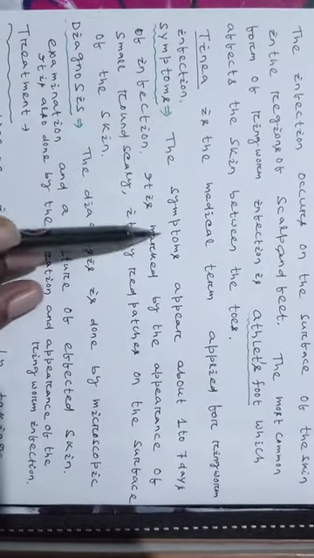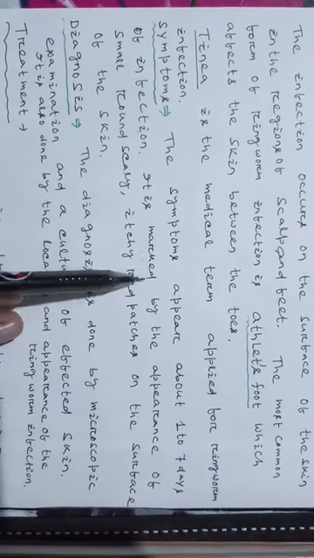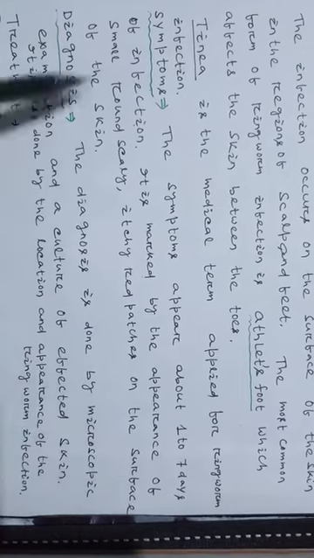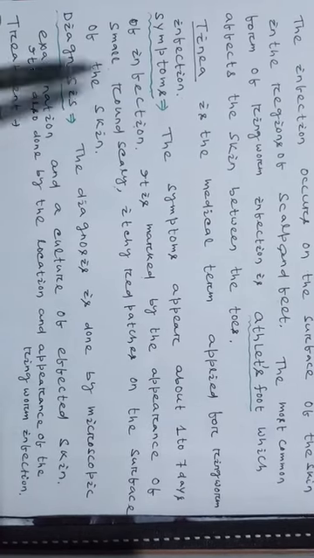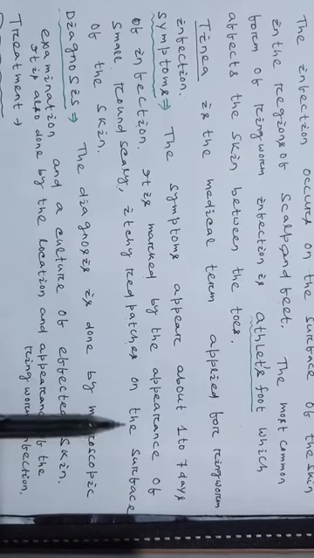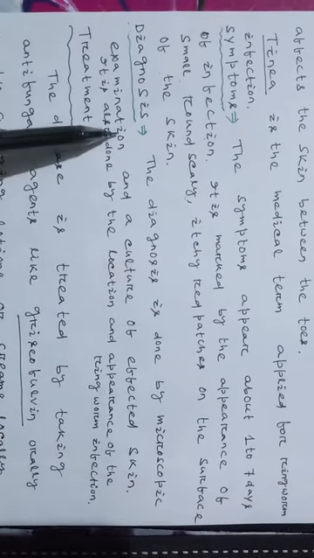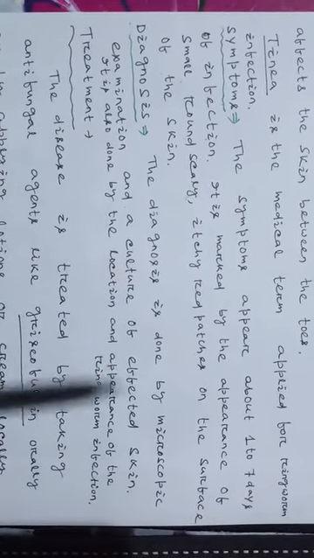Symptoms. The symptoms appear about 1 to 7 days after infection. It is marked by the appearance of small, round, scaly, itchy red patches on the surface of the skin. Diagnosis. The diagnosis is done by microscopic examination and culture of the affected skin.